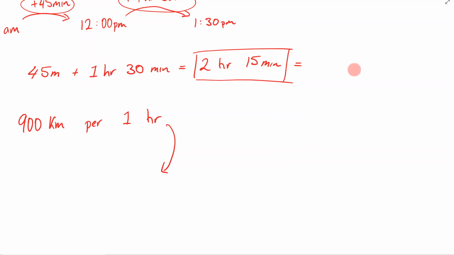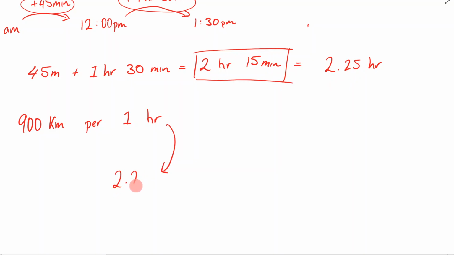So the way that I would do that is I would say, well, it's 2 hours, but instead of saying 15 minutes, 15 minutes is a quarter of an hour, because 15 plus 15 is 30, plus 15 is 45, plus 15 is 60. So as you can see, it breaks it up into 4 parts. So 15 minutes is a quarter of an hour. So that means I would write this as 2.25 hours. And that's the tricky part right there, realizing that 2 hours and 15 minutes is 2.25 hours.